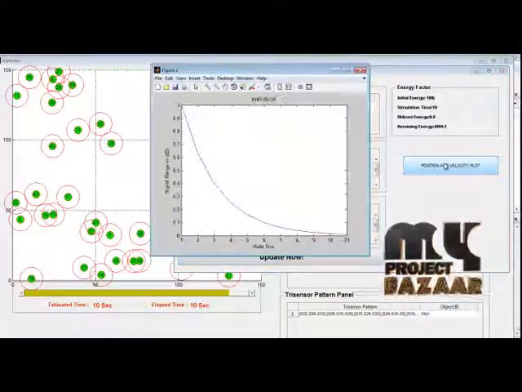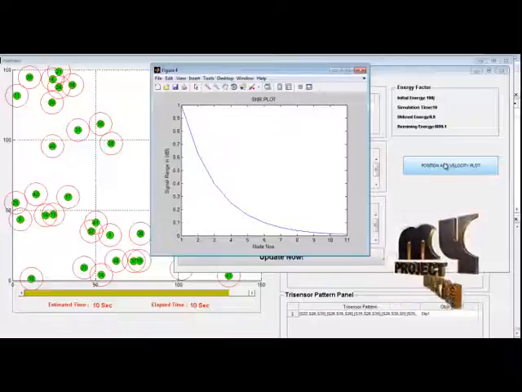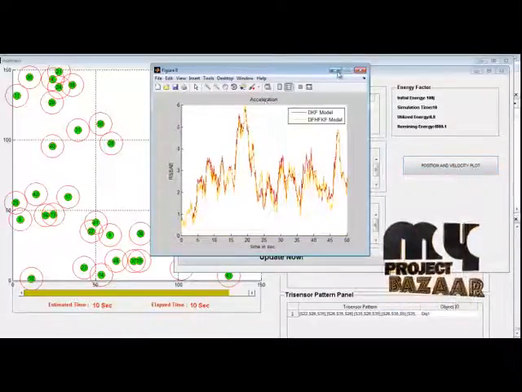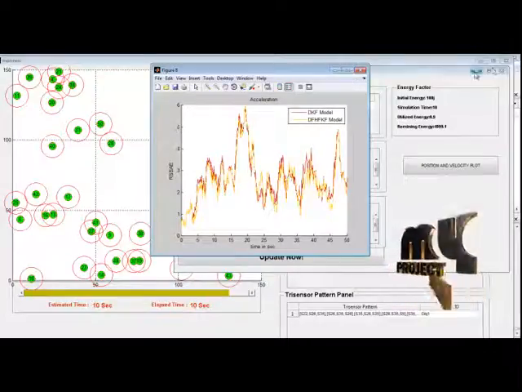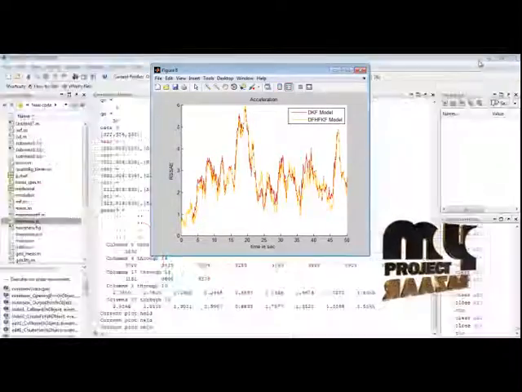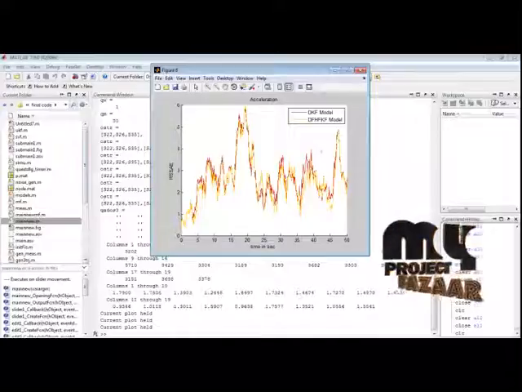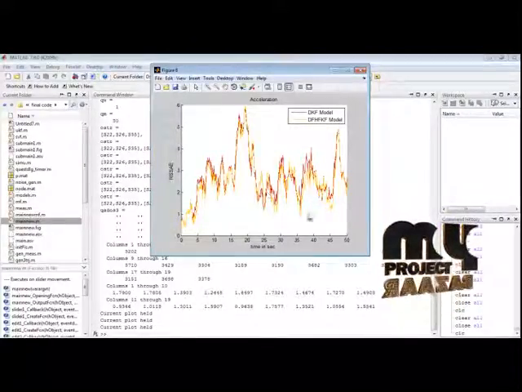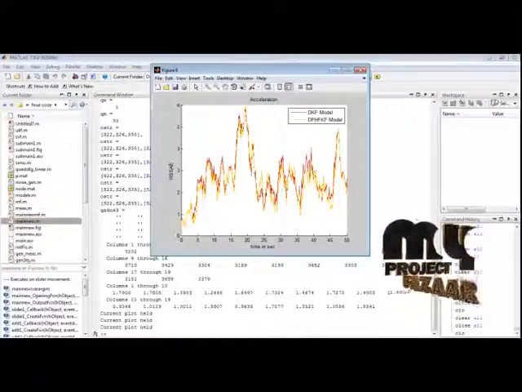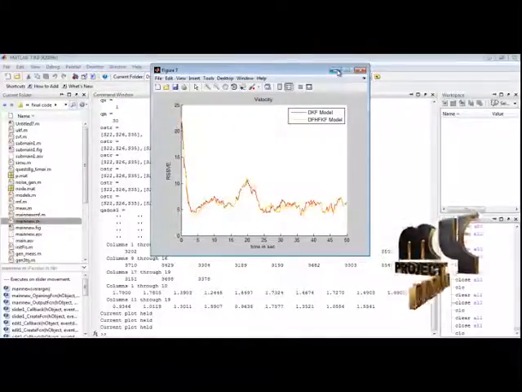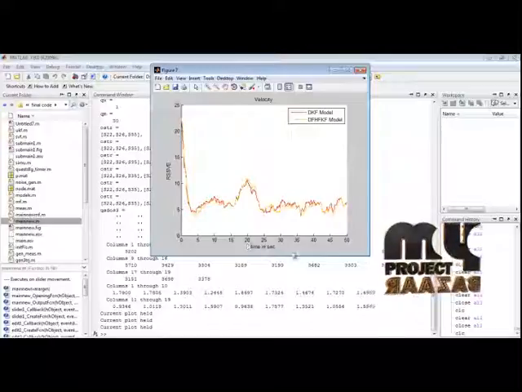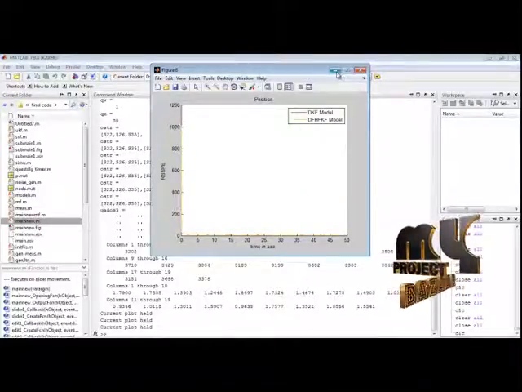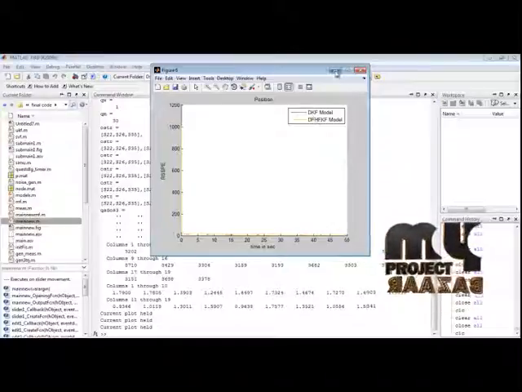The position and velocity window shows several plots, such as the SNR plots and the acceleration plots. This is the acceleration error performance over time, displayed in this window, and the velocity error plots over time, and the positional error estimation is compared with the DKF model.